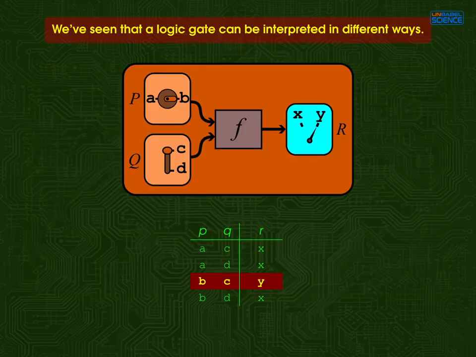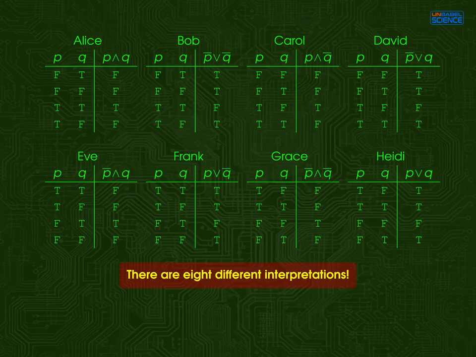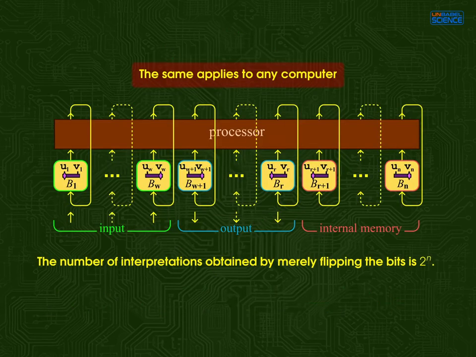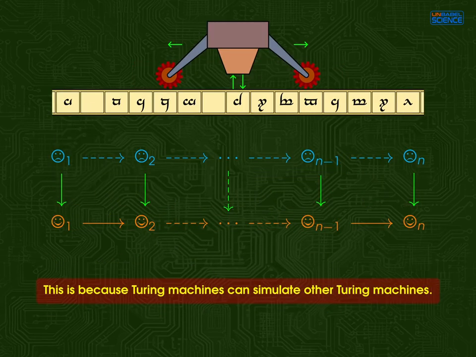Previously, we've seen that a logic gate can be interpreted in different ways. In this example, there are 8 different interpretations. Here's a way to classify them. This ambiguity applies to any computer. This is because Turing machines can simulate other Turing machines.